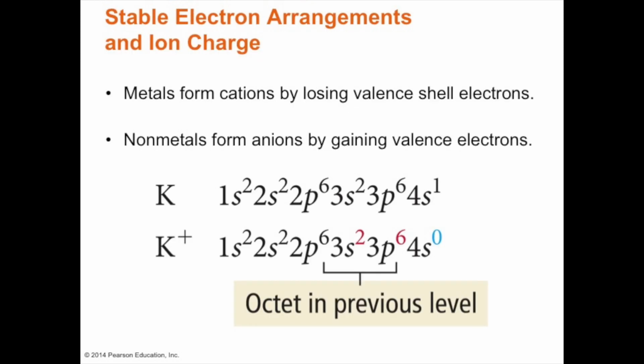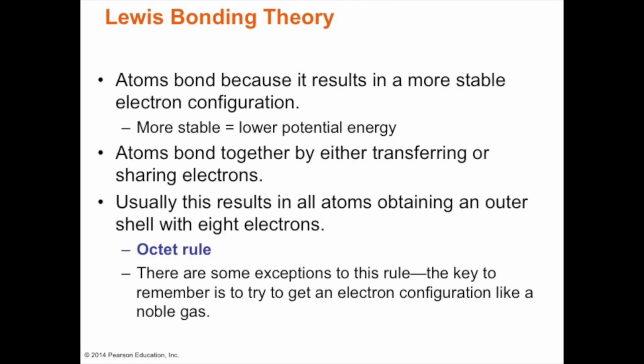So we like to talk about stable electron arrangements, and K plus has an octet. That means it's more stable in this arrangement as opposed to the potassium atom, where you have 4s1. Metals form cations by losing valence electrons, and nonmetals form anions by gaining electrons, and you form an octet.